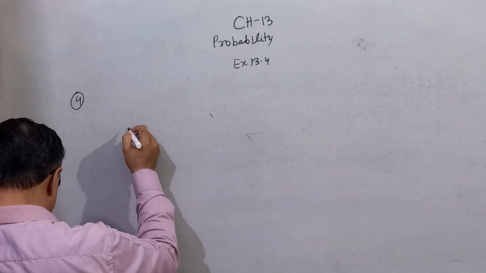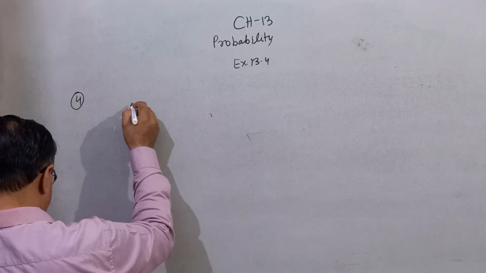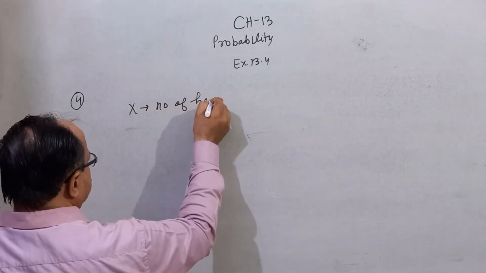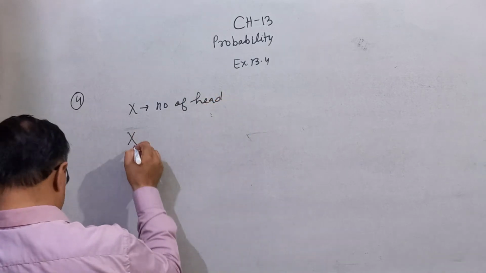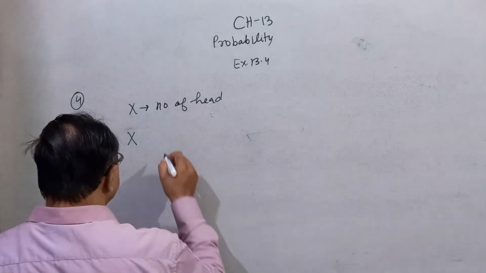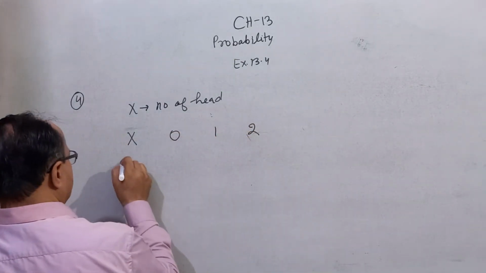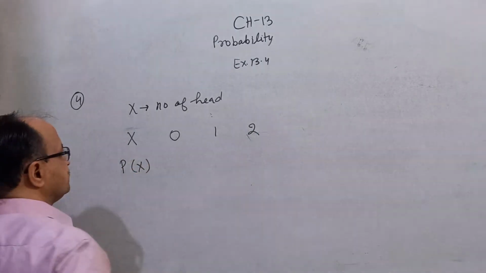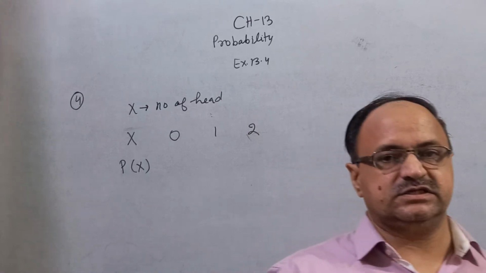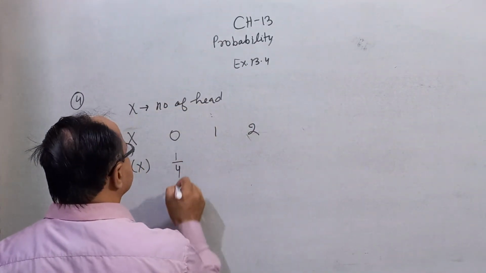Find the probability distribution of number of heads in 2 tosses of a coin. X represents number of heads. When you toss a coin 2 times, then the possible values of x are 0, 1, 2. The probability of x equal to 0 means TT, both tails, no head. The probability is 1 by 4.